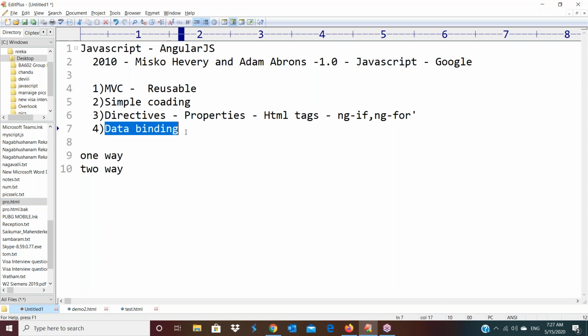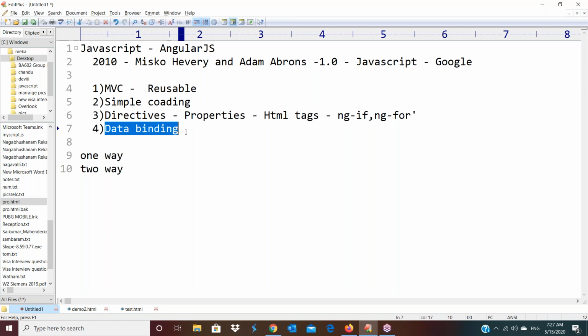One-way data binding means a variable's modifications will affect the output control, but if you modify the output control, then the variable will not receive those modifications. If you take two-way data binding, variable modifications will affect the output control and output modifications will affect the variable. Like that we have one-way and two-way data bindings.